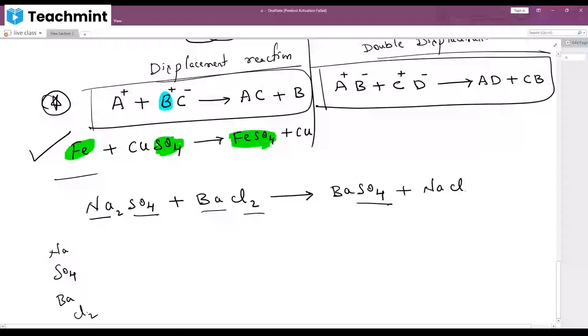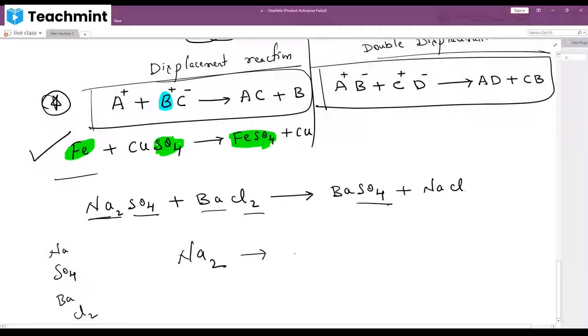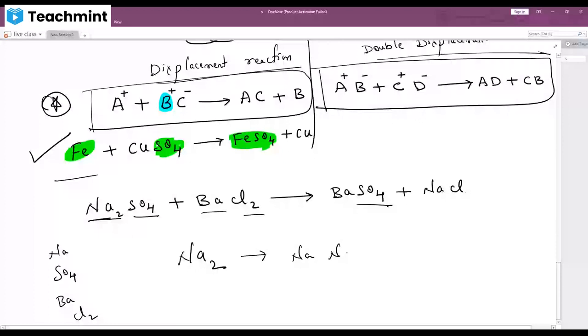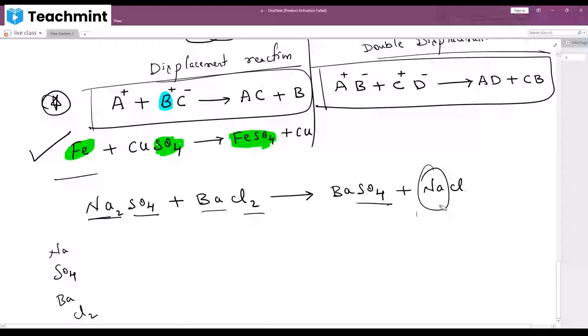Now you have to check LHS and RHS. Here, how many Na are there? Na2 means we have two times Na. Any doubts? But here, how many Na are there on the RHS? You can see here only one Na. How many Na are required? 2 Na. So what should we do? We have to put 2 here. Understood? Because I have to make 2 Na.